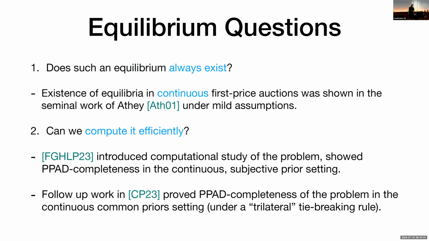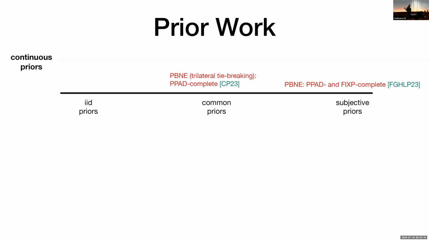And then there was a very interesting work by Chen and Peng in 2023, who proved another PPAD-completeness result for the case where the priors are common, but with a somewhat different and a bit more involved tie-breaking rule. So this essentially summarizes the prior work.